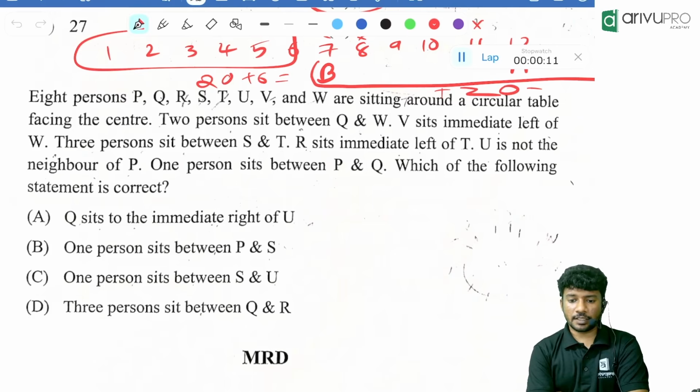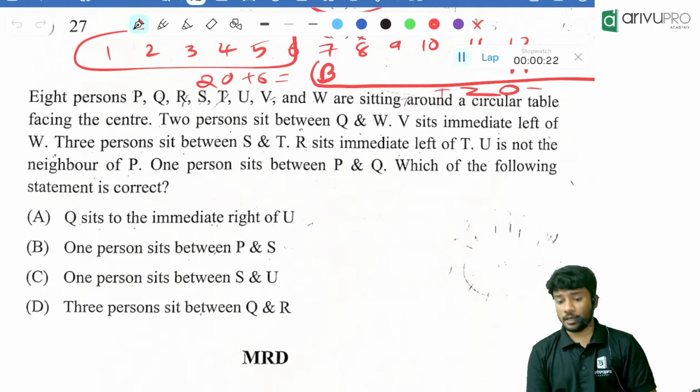How many people are there in total? 8 people. Keep that in your mind and accordingly do it. So when you draw the circle, how many circles will you draw? 2 circles. Always draw 2 circles because it will help you out.